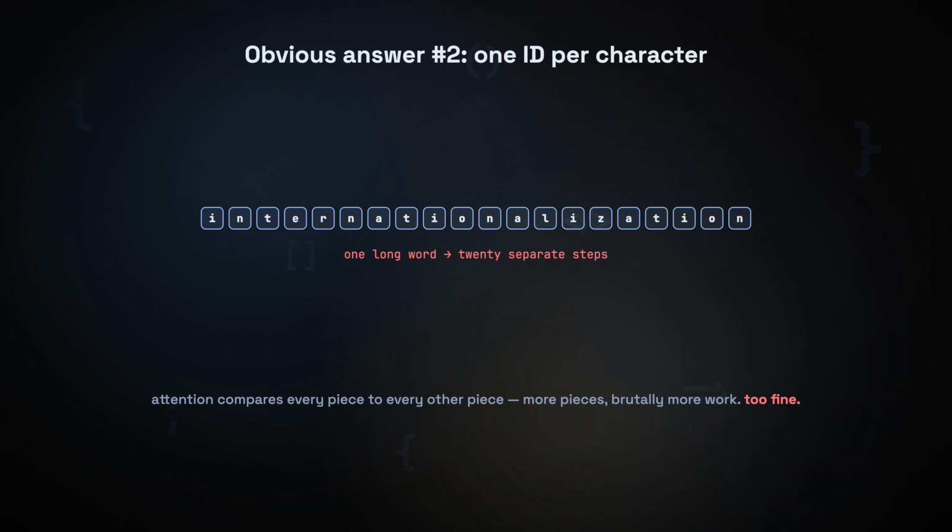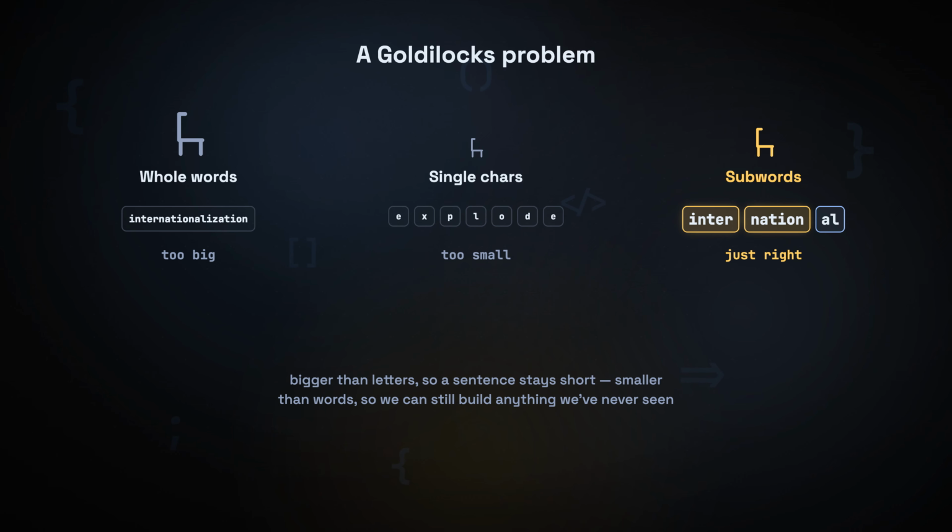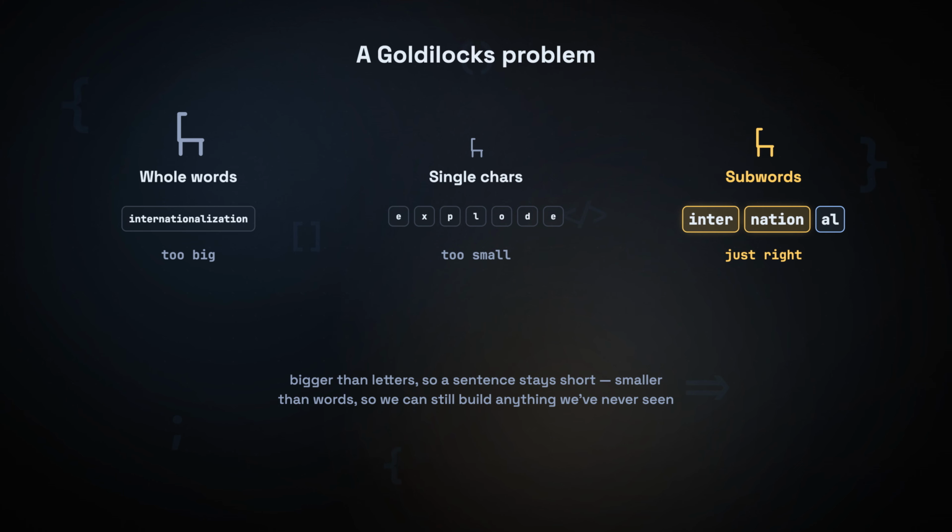The answer has to live in between. This is a Goldilocks problem. Whole words are the chair that's too big. Single characters are the chair that's too small. We want the one in the middle. Pieces bigger than letters, so a sentence stays short. But smaller than words, so we can still build anything we've never seen. Common stuff should be 1 fat tile. Rare stuff should fall back to small ones.